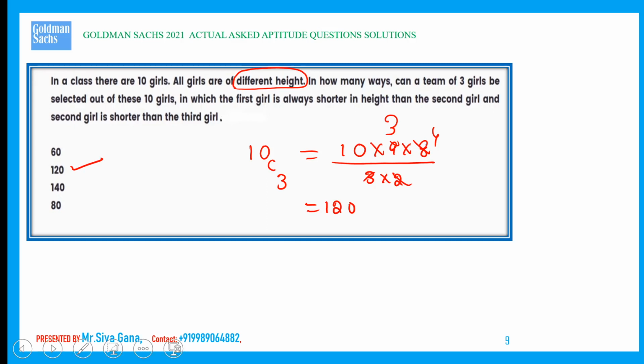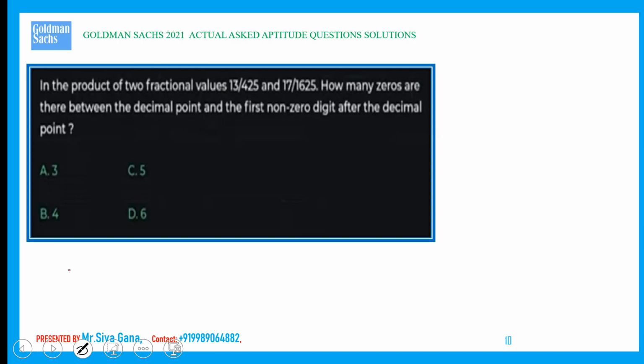Simple question. In the product of two fractional values, the first fractional value is 13 by 425 and the second fractional value is 17 by 1625. How many zeros are there between the decimal point and the first non-zero digit after the decimal? This is 17 twos, 17 fives.